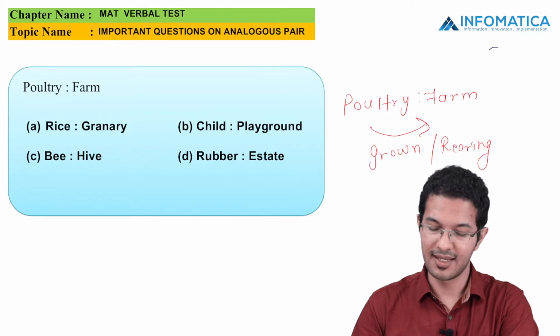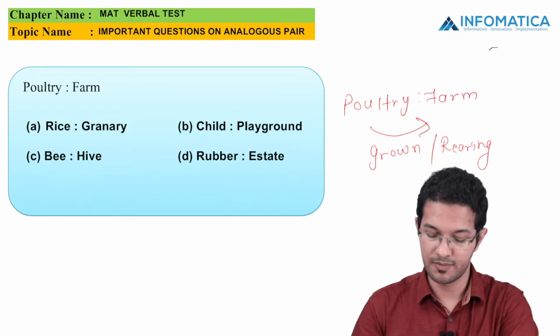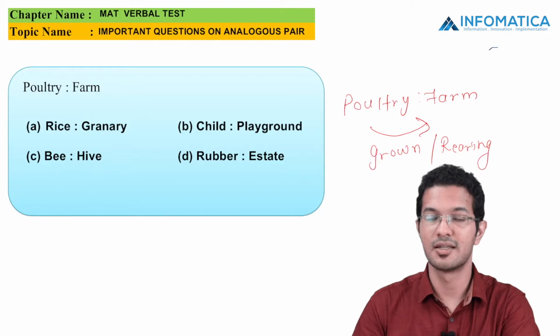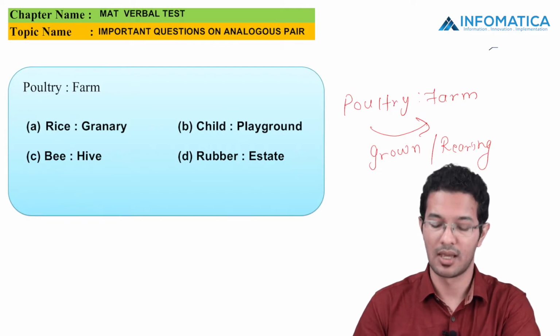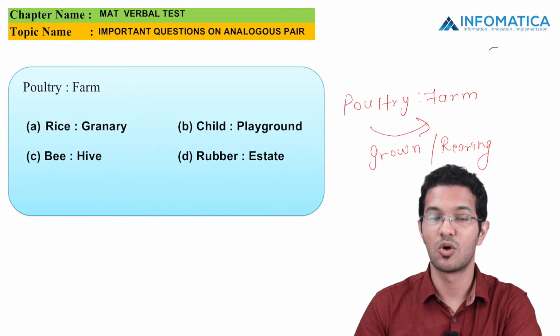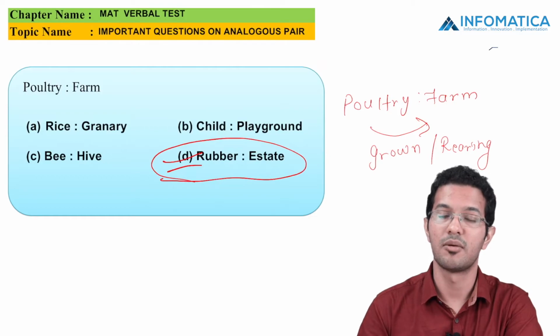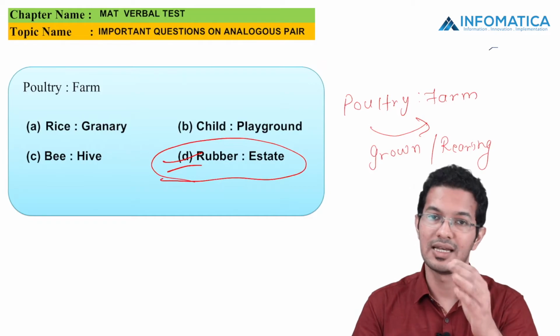It says that rice is related to granary, child is related to playgrounds, bee is related to hive, whereas rubber is related to estate. Students, please do not get confused between option A and option D. Whenever we talk about rice, it is always related to paddy fields. So we can say that out of all the options, option D is the right answer, which is rubber is related to estate because we grow rubber in an estate.